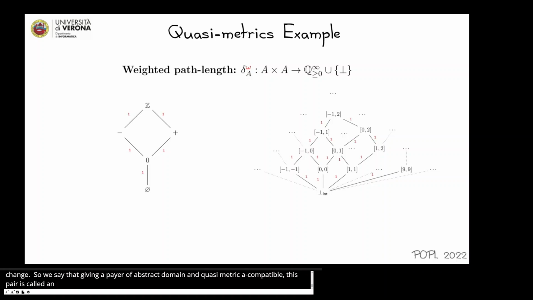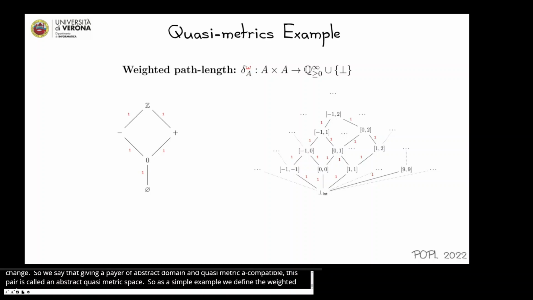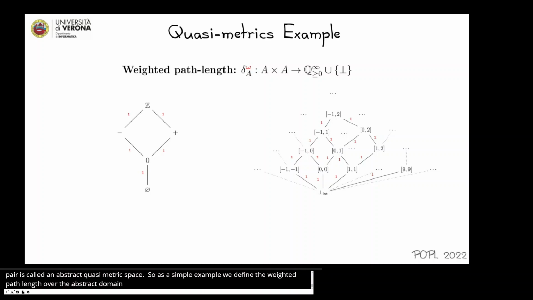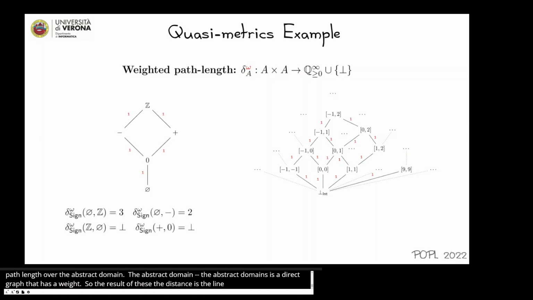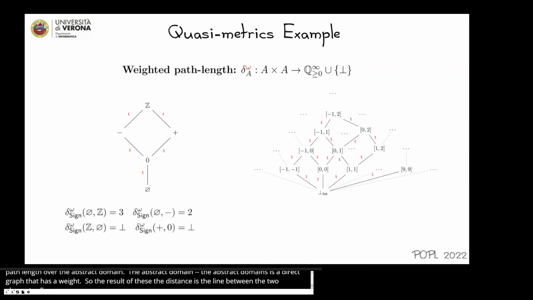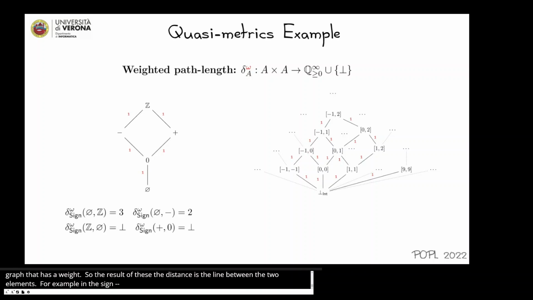As a simple example, we define the weighted path length over abstract domains that treat abstract domains as directed graphs, where each edge has a weight. The result of this distance is just the minimum path length between two elements. For example, in the sign abstract domain, the distance between the bottom and the top element is 3, while the converse is undefined.